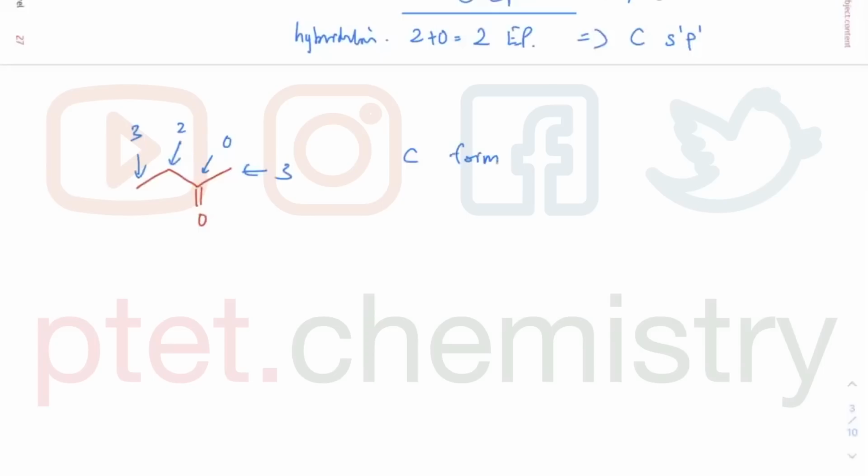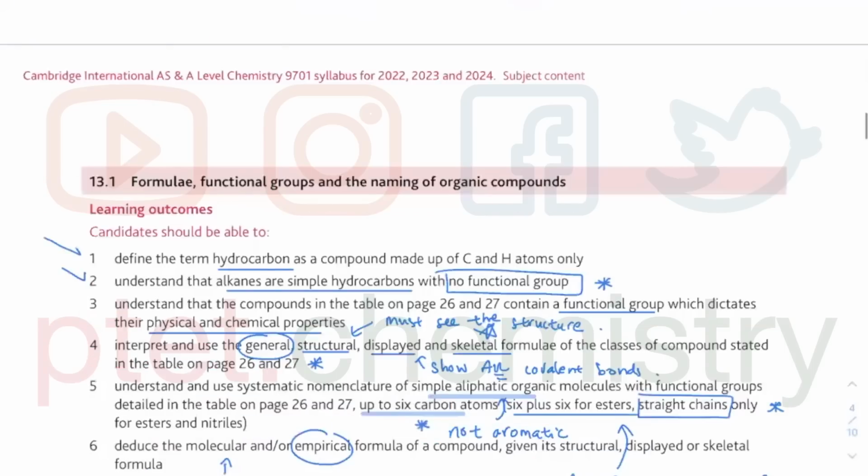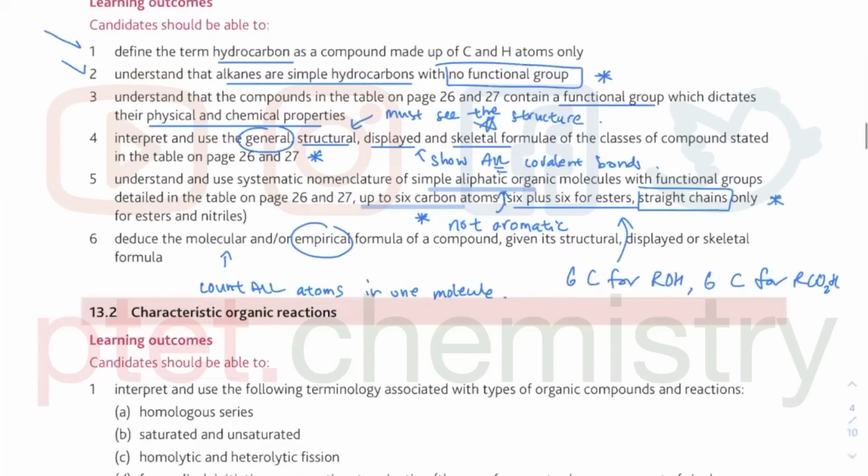You keep on reciting the mantra: carbon forms 4 bonds. I always specify this in my tutorial when I come to organic chemistry: carbon forms 4 bonds. So think about how many are shown, and then think about how many hydrogen are not shown there. Okay, so I believe you when you say, okay, all right. But the main concern is always the student. They're seeing it for the first time, and they will not be okay with it. They will say it's too simple and they don't want to use it.